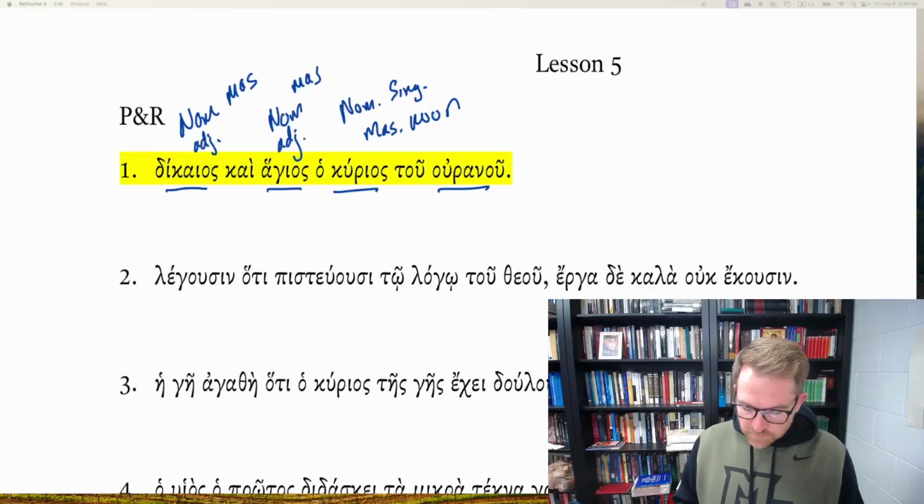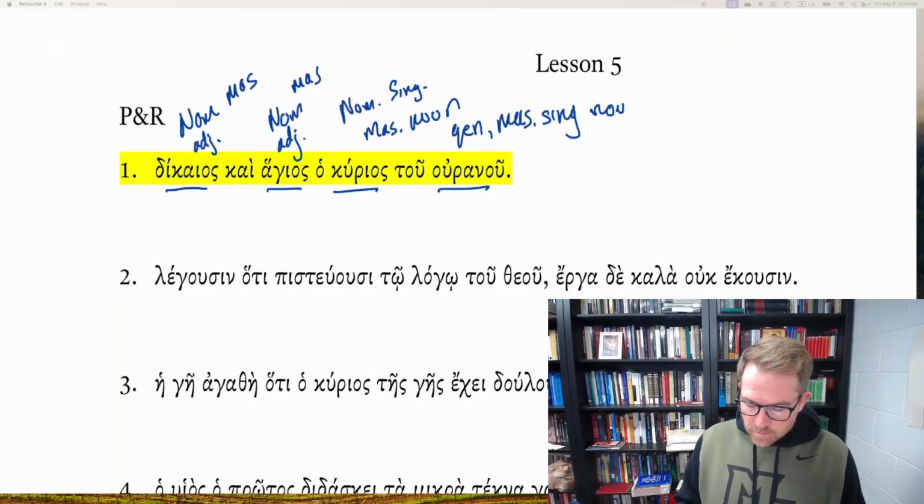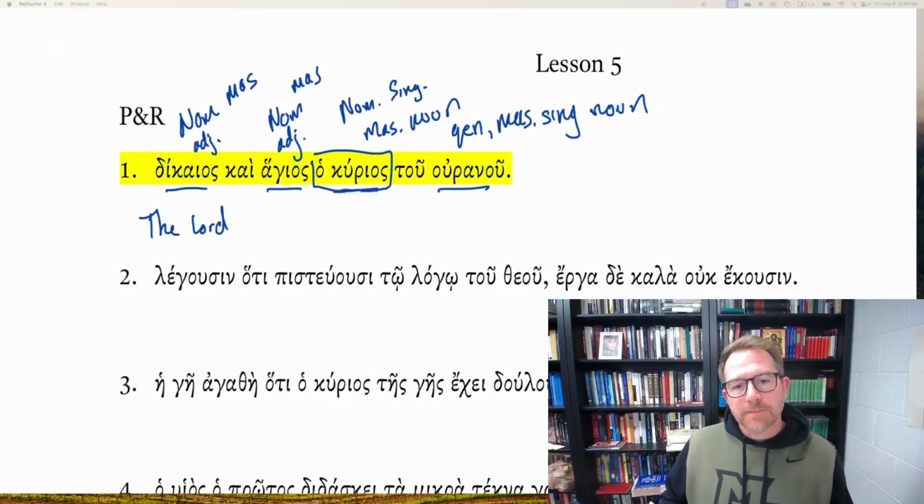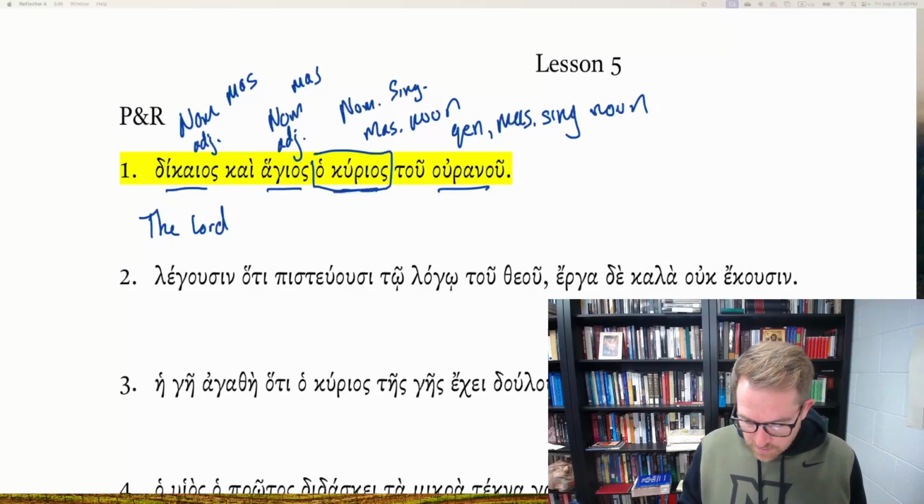So I have this genitive phrase, genitive, masculine, singular, noun, heaven, uranu. And because ho kurios is my subject, I'm going to move it to first position, the Lord. Because in English, we're a subject, verb, object language. So the Lord, and which Lord am I talking about? It's the Lord of heaven.